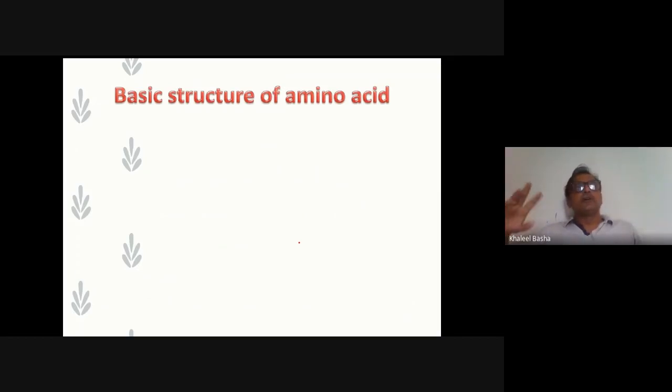So what atoms are attached to make this biomolecule? First is the CH group, the hydrocarbon. This carbon is called the first carbon, named the alpha carbon. Attached to the alpha carbon is the hydrogen, the alpha hydrogen.